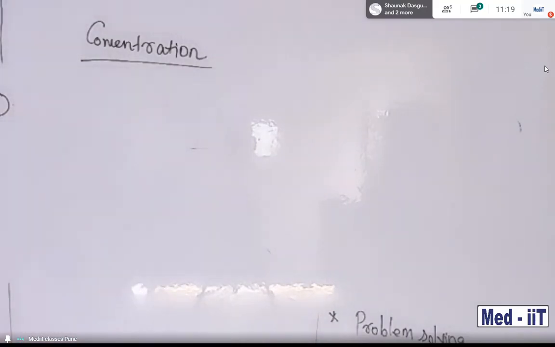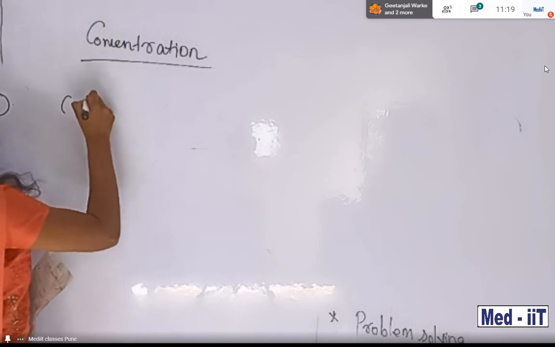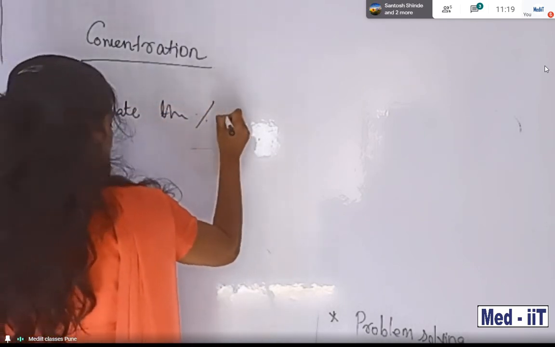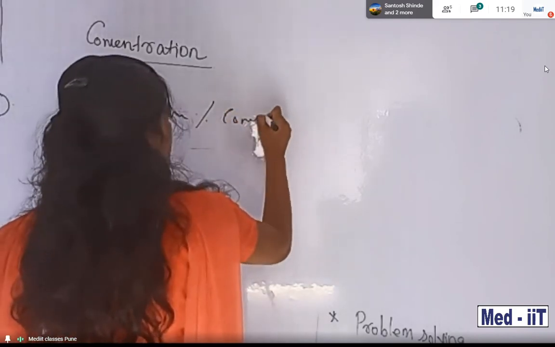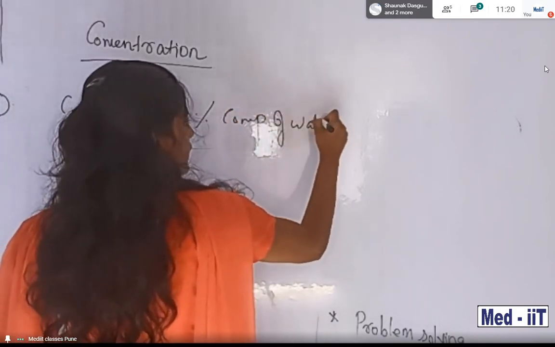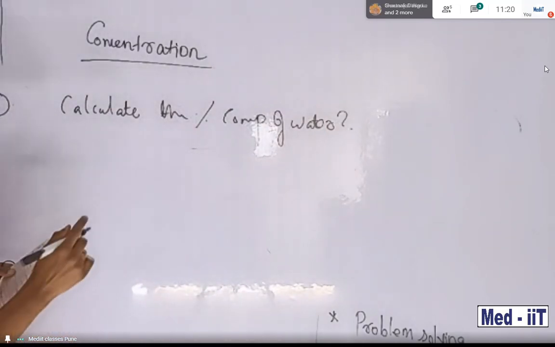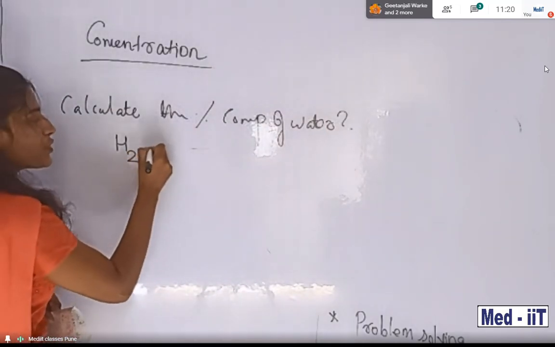Another question. Calculate the percentage composition of water. Okay, keep this in mind. Water contains H2, where 2 is a number.